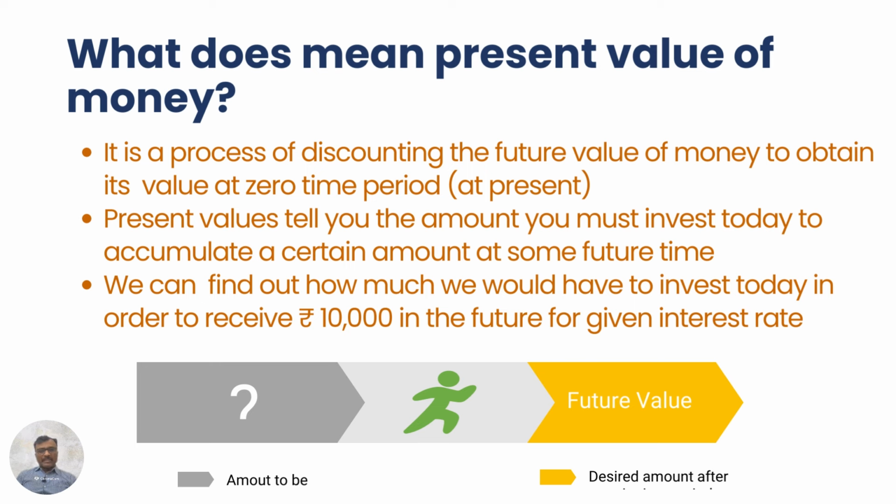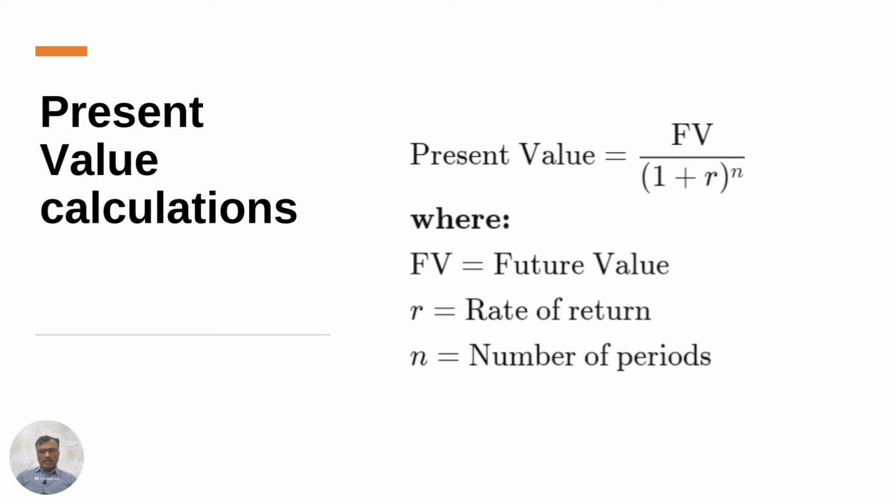Now, what do you mean by present value or current value? Present value is the process of discounting the future value to obtain its value at zero time period, meaning the current time period. It reveals the amount of money you must invest at a given interest rate to achieve the desired future value. We can determine how much we need to invest today to receive 10,000 in the future at a given interest rate.